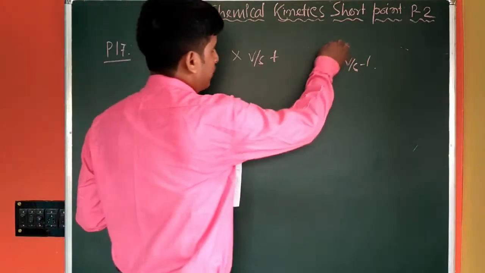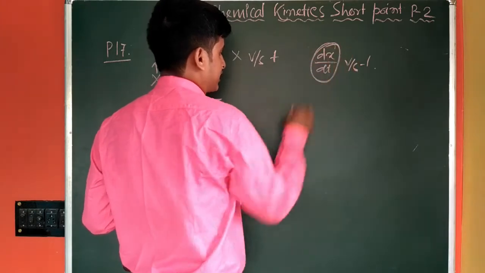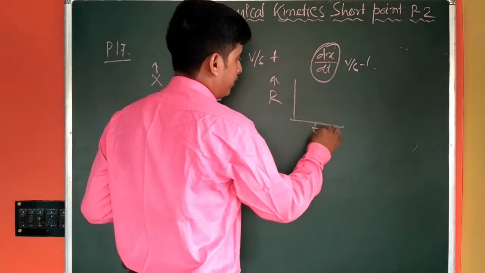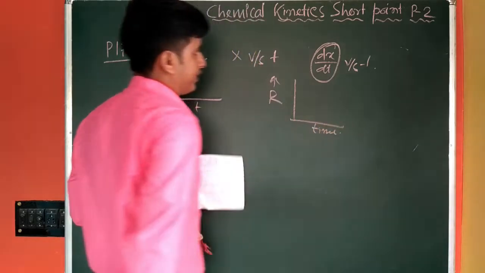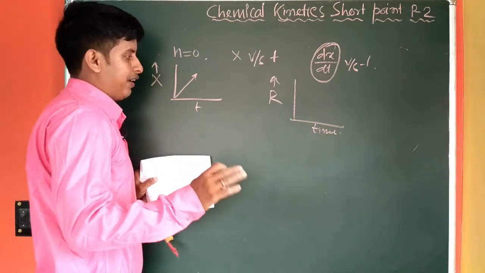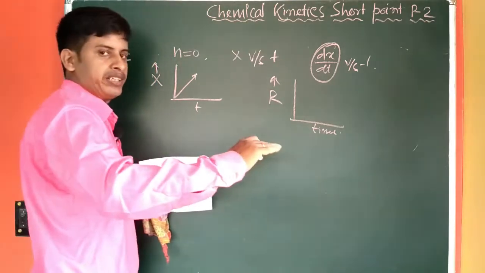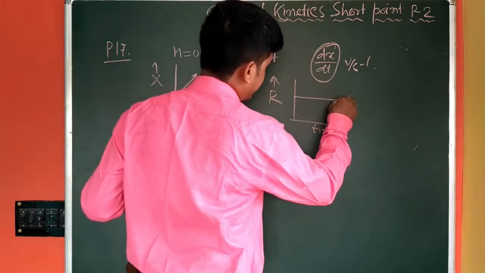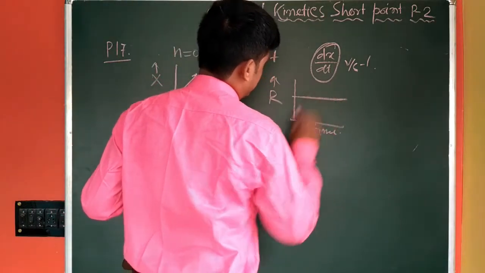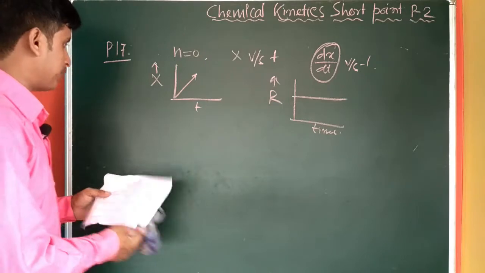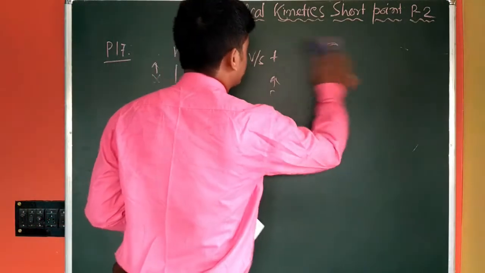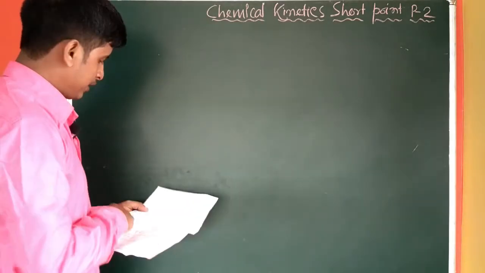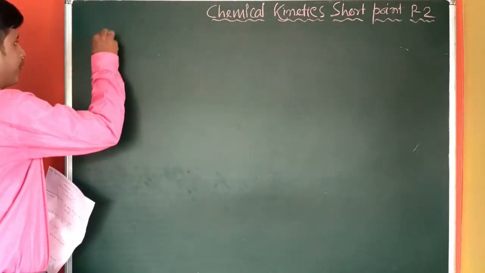And dx by dt represents the rate of the reaction. So if we plot the rate versus time, as it is evident, it is equal to the rate constant K. So it will have a uniform rate from the starting to the ending. So it will be a straight line parallel to the time axis, correct? So these will be the two types of plot in case of zero order reaction. We will go to the next point, that is P18.